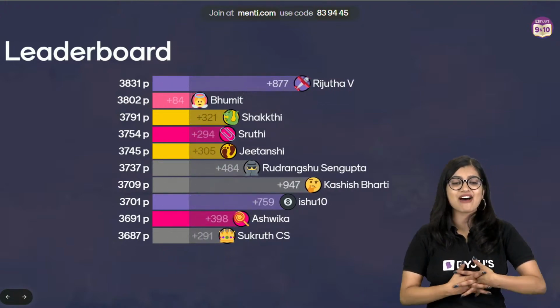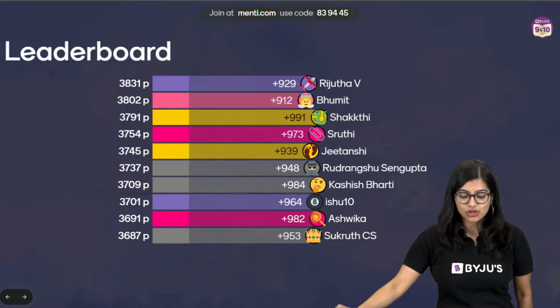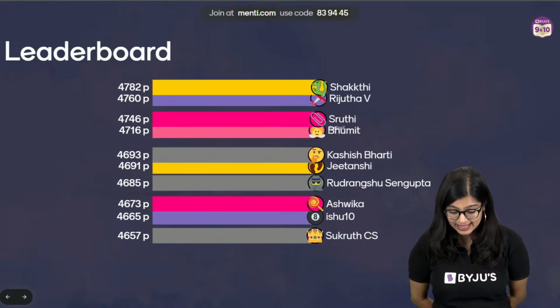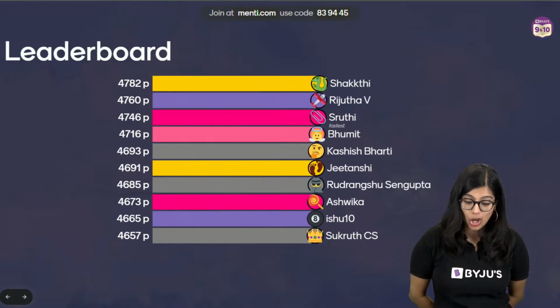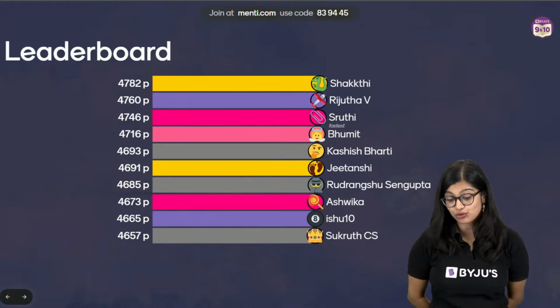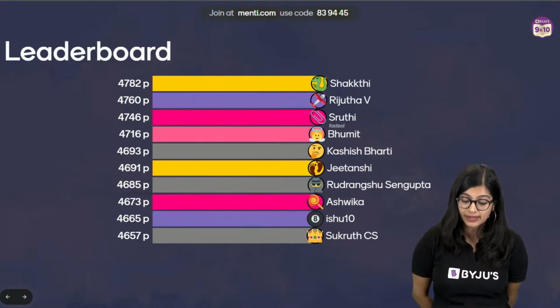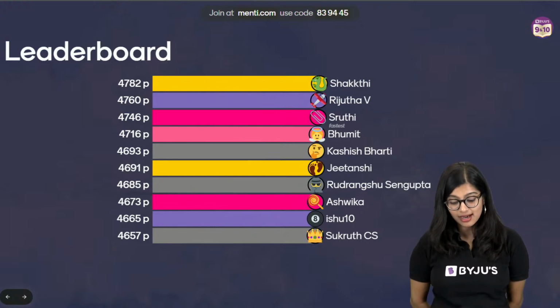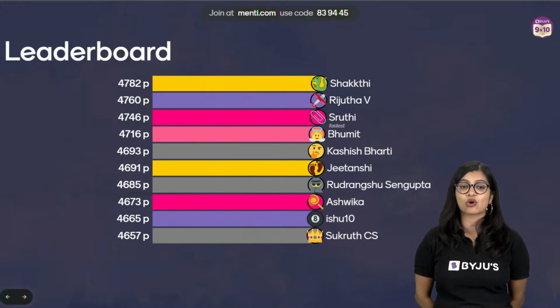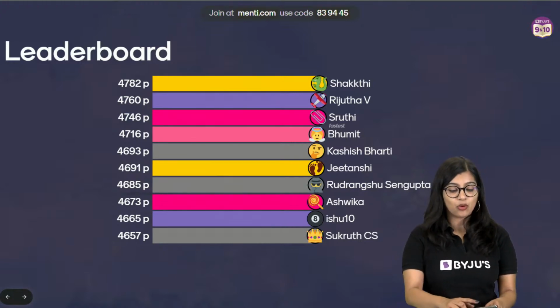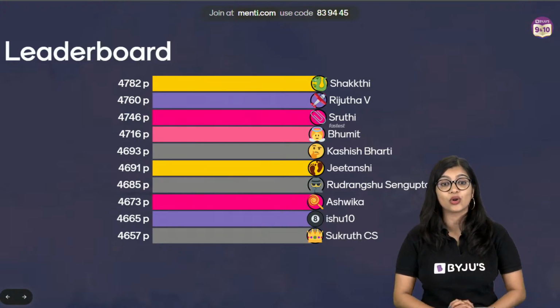Okay, so with this we have our first leaderboard, right? So first set of leaderboard is here and let's see what it says. I can see Shakti is on top, followed by Rijuta. Then I can see Shruti is the fastest. Then I have Bhumit, Kashish, Jitanshi, Rudrangshu, Ashwika, Ishu and Sukrut who is on top. So everybody who wanted the leaderboard is right here for all of you.